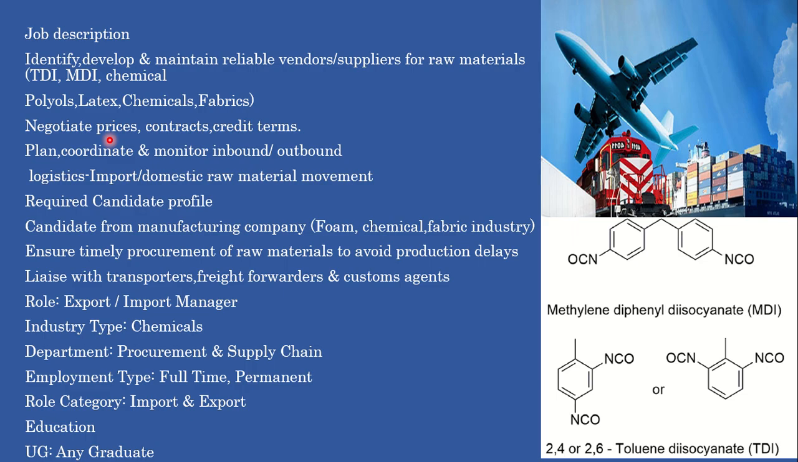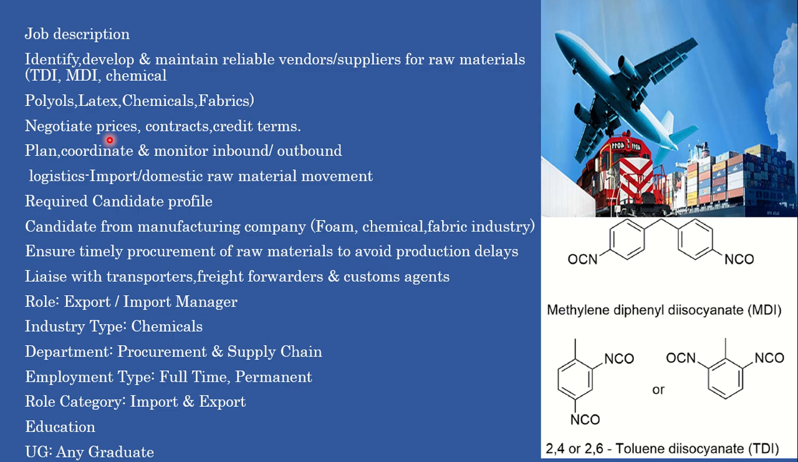You need to negotiate the price, contract, and credit terms, like in how many days payment needs to be made. These need to be planned. Then you need to plan and coordinate, monitoring the inbound and outbound process. Planning is also required, like how many containers you need to import next month. You also need to monitor how many containers you export and how many you import. Inbound means import containers and outbound means export containers, so you need to monitor this process.